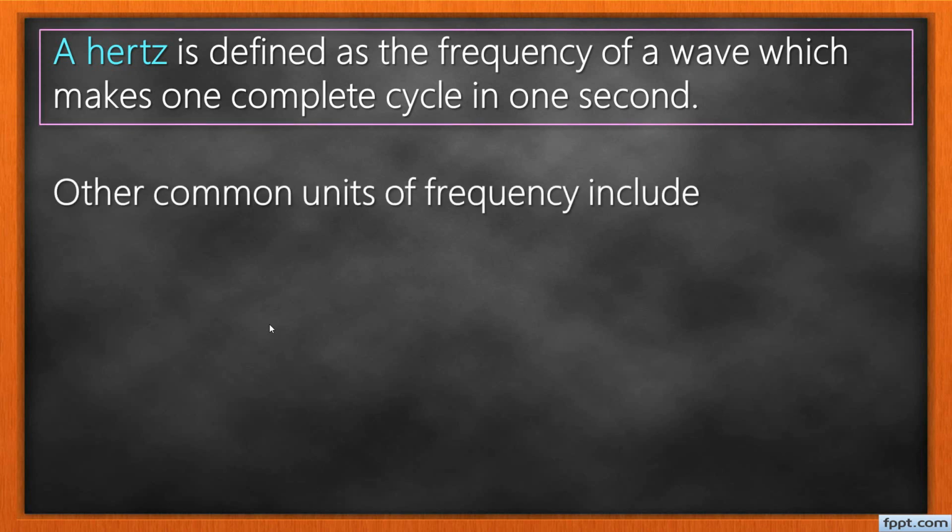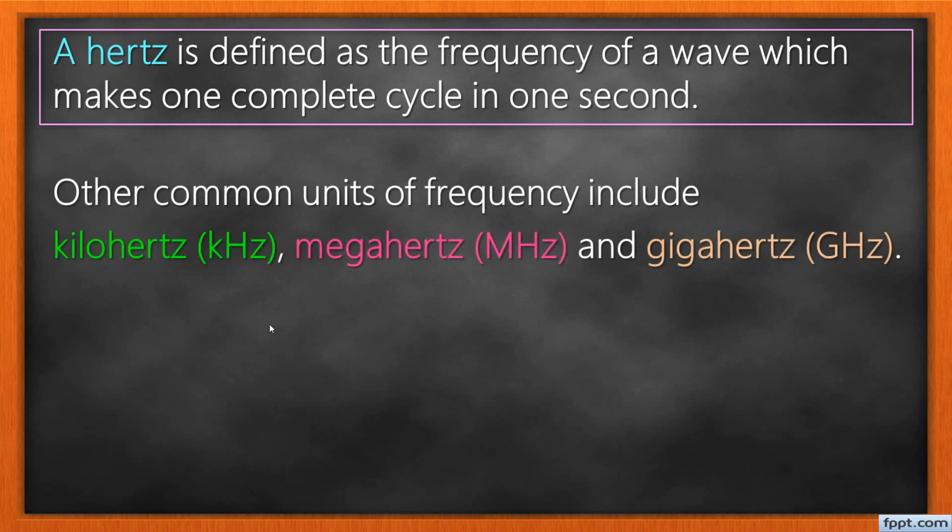Other common units of frequency include kilohertz, megahertz, gigahertz, and terahertz.